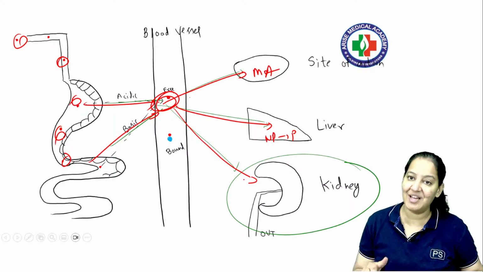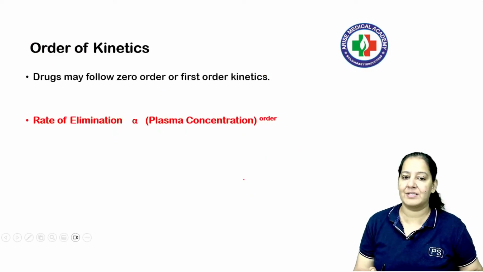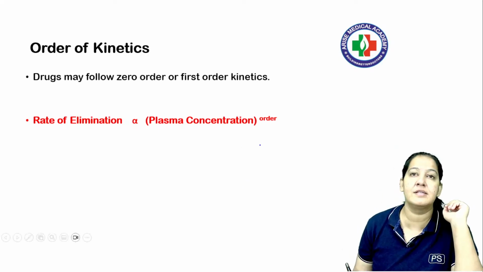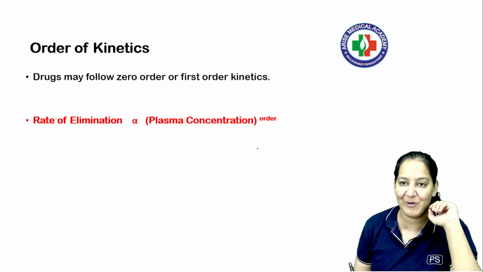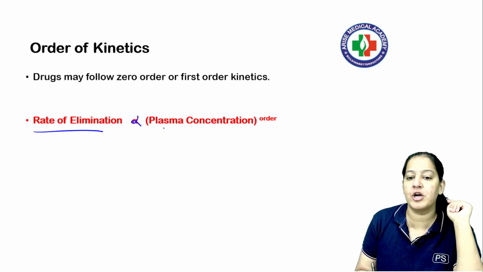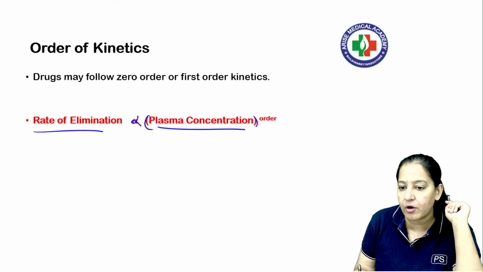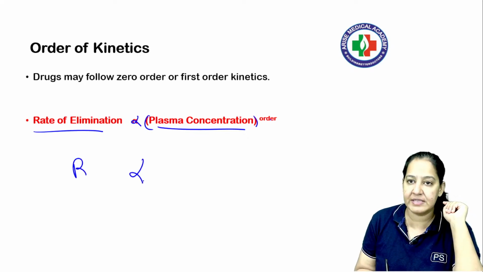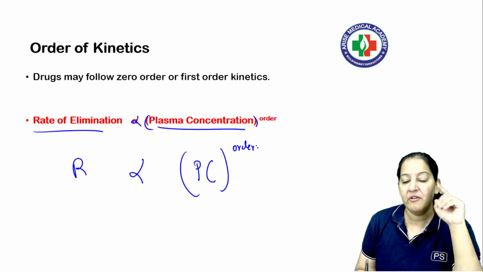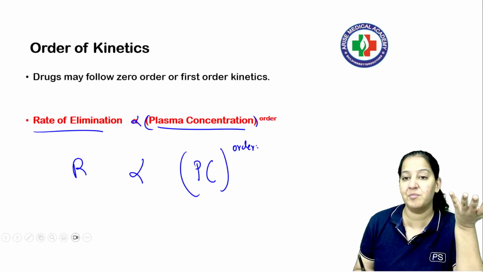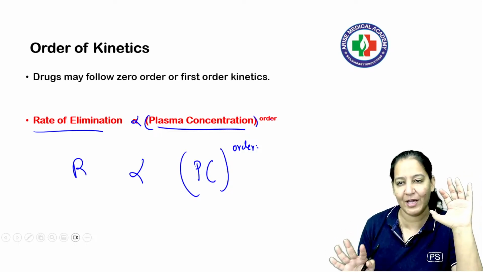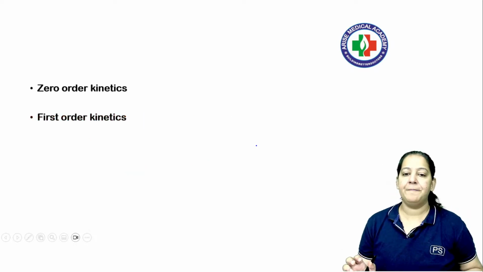For excretion, we have to see the order of kinetics, right? There are two orders of kinetics. In chemistry, in your childhood, in 7th or 8th standard, you may have read this formula. I guess everyone knows that. The rate of elimination is directly proportional to plasma concentration to the power order. The power is the order of reaction. First of all, learn this formula. You will say, ma'am, I learn it but don't understand anything. Don't worry, I will explain. Just learn this formula. So see this diagram.